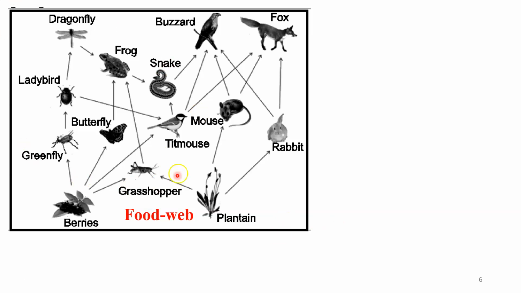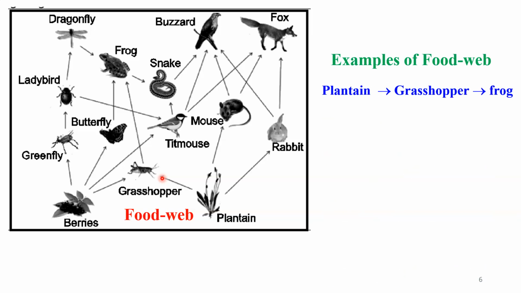So dear student, this is a diagram of a food web. If you see this diagram, you will find that various food chains are included, and through this all these consumers are interconnected to each other through the food. So there are a number of food chains included in this food web. Let us see examples of these separate food chains that participate in this diagram.